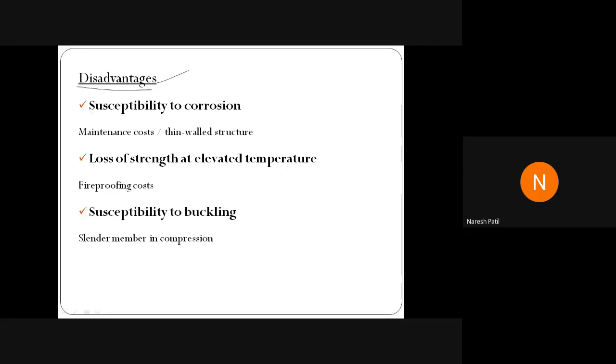Okay, so first of all, susceptibility to corrosion. This is a very important point here. Corrosion problem is there, because the structure is open to the environment, like it is subjected to water, sun, everything. When it comes in contact with water and other environmental actions, it will undergo corrosion. So that is the first disadvantage. Because of that, what will happen? We have the maintenance cost.